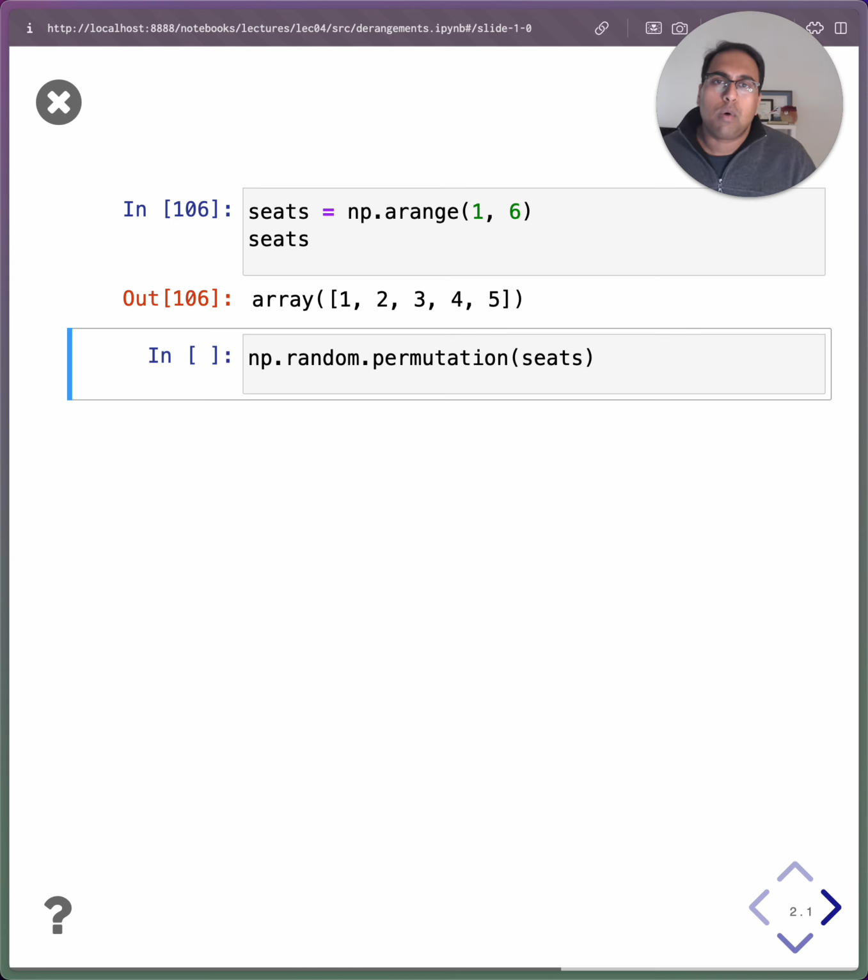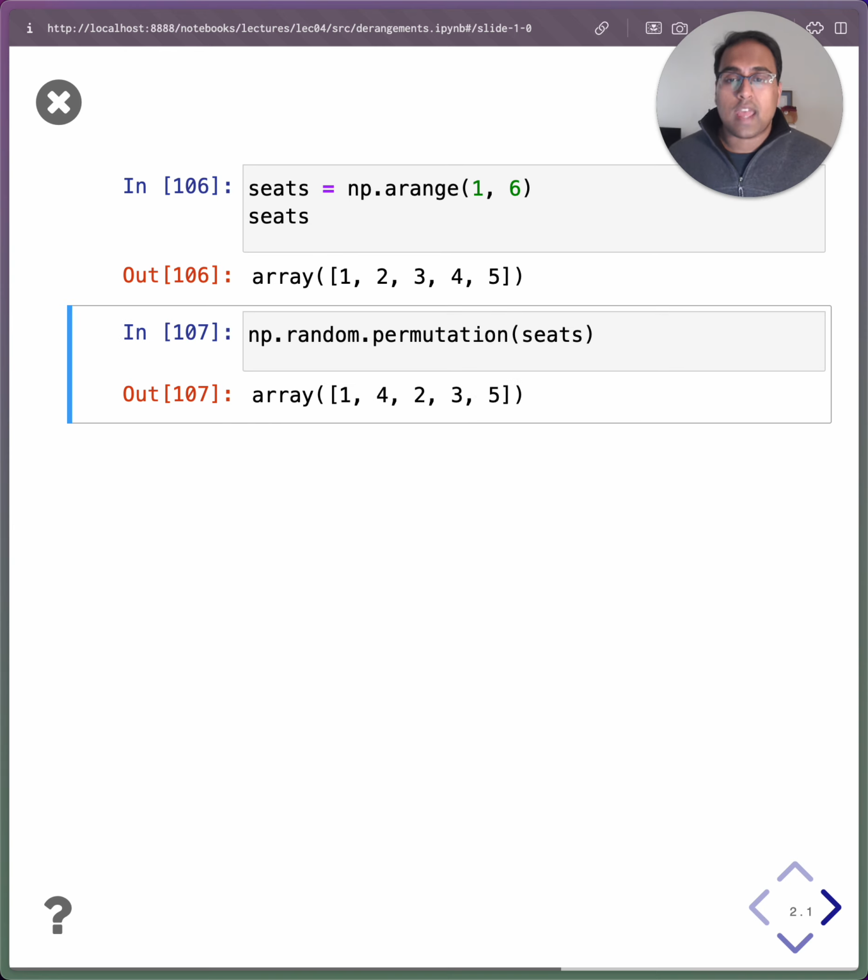To imagine what the plane would look like when everyone goes and sits in a random seat, we can use the power of np.random.permutation, which will take this seats array and shuffle it up. Note that every time I run this cell, it gives me back a new ordering of the numbers 1, 2, 3, 4, and 5, and I can interpret this resulting array as being one simulation, if you will, of everyone boarding the plane and sitting in a random seat.